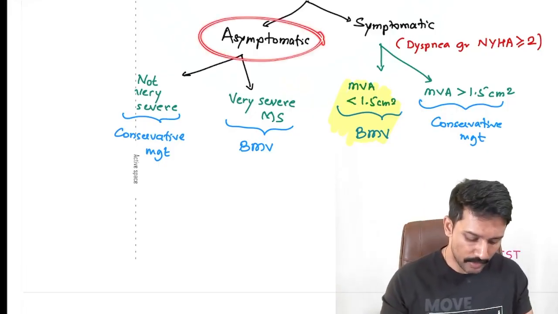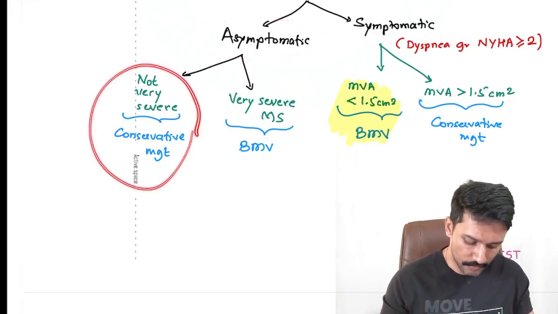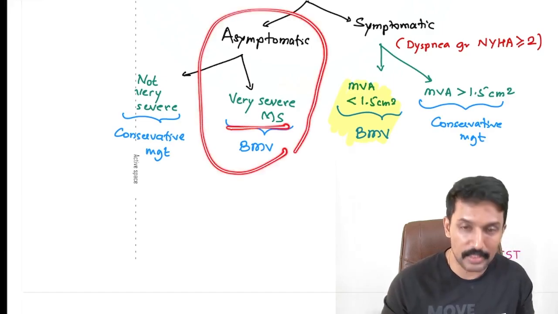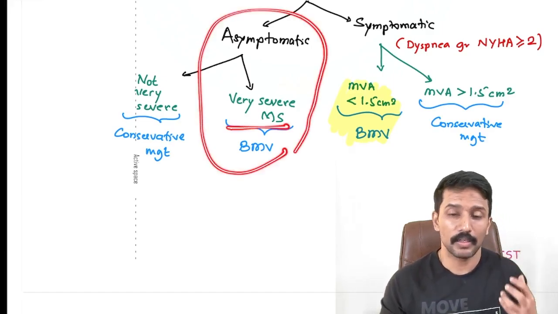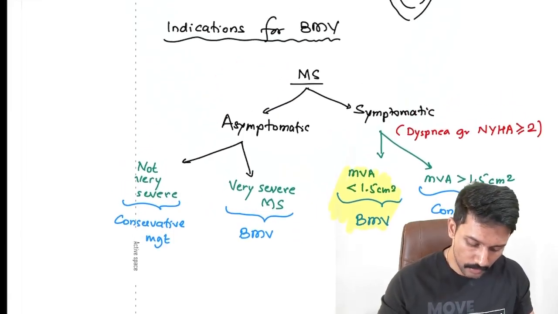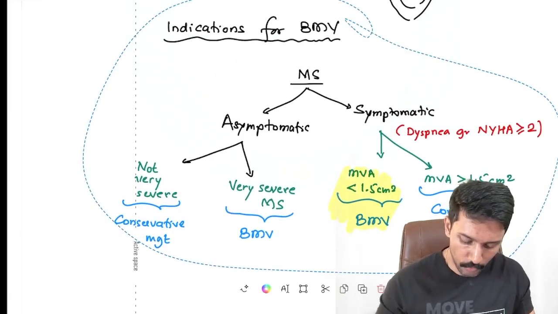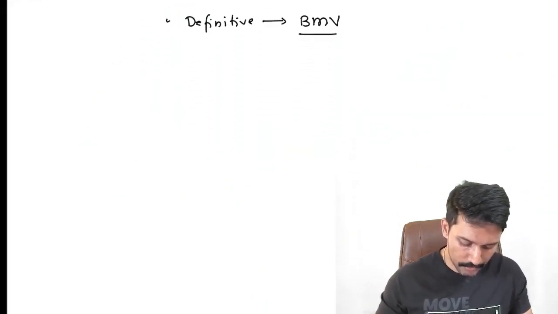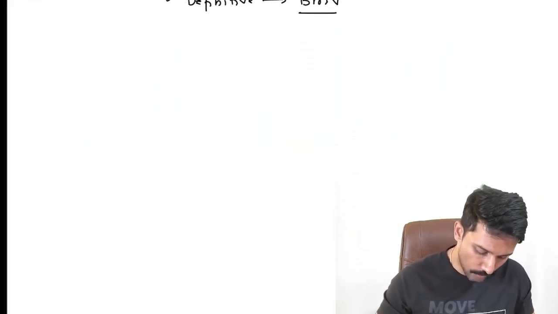And if they're asymptomatic and it is not very severe, conservative management. But if it is asymptomatic and very severe, what is very severe? With a gradient more than 15 millimeters of mercury, we will go ahead with the balloon mitral valvotomy. So these are the indications for balloon mitral valvotomy.